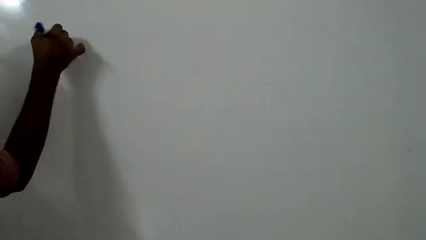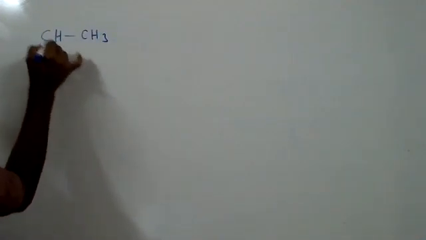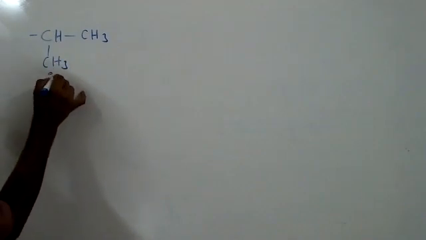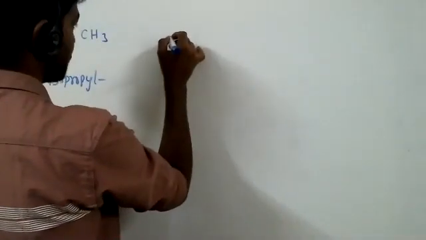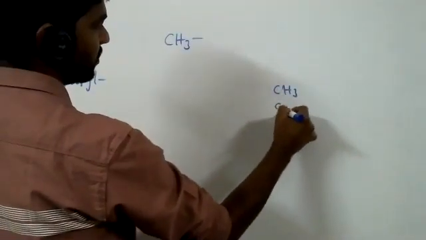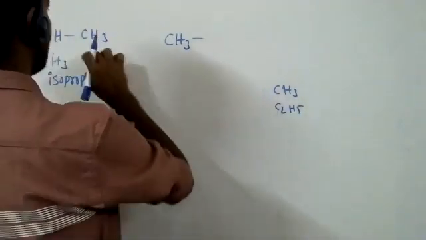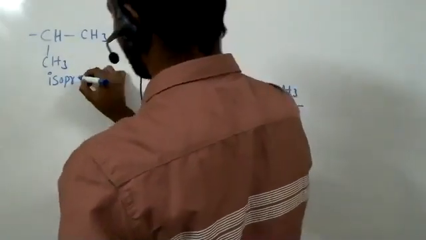Let me write some group names, the alkyl chain groups. CH3 attached to CH and CH3. This name is isopropyl. This is also used as a secondary prefix only. Sir, what are these called? These are alkyl chains. Suppose CH3 is there, we call it methyl. C2H5 is ethyl. If this kind of group is attached, we call it isopropyl.